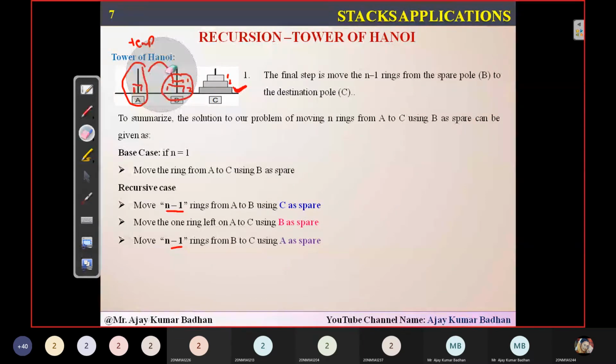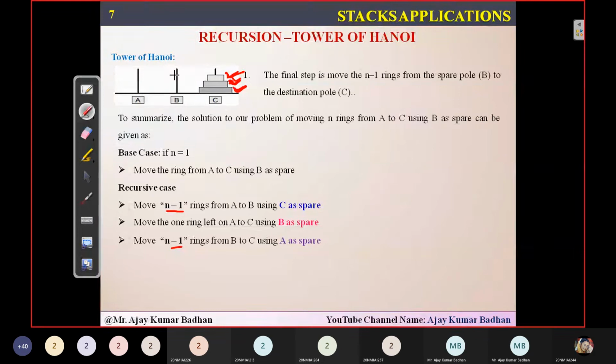Then what will happen? I am left only with one disk here. You can see disk number 2. So I will simply shift this disk number 2 from B to C. So you got the second one here. And now you can see I am left only with one disk here, the shortest one, which is present in A. So I will be shifting that particular disk from A to C, and you got the first ring. So you are able to successfully move those 3 rings here.